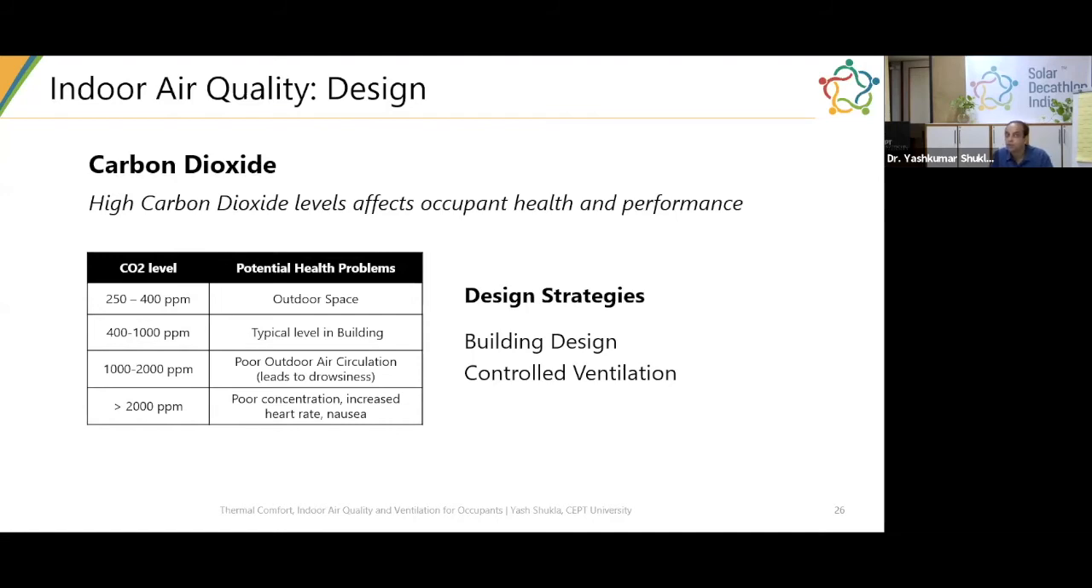However, if you are going above 2000, even 5000 and above, you really need to start thinking how you can increase the ventilation rate, because that leads to poor concentration, nausea, increased heart rate, and many other health symptoms that you would definitely want to avoid. So this becomes your benchmark to which you need to design your building. So 400 to 1000 is what you should take as a metric and do a back calculation to calculate the amount of ventilation air that you need.